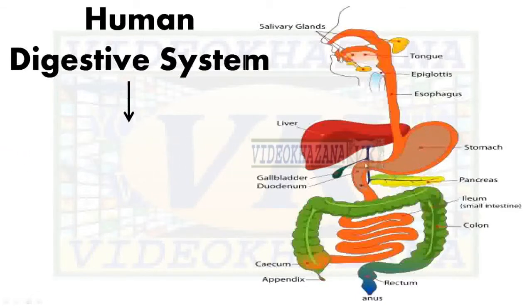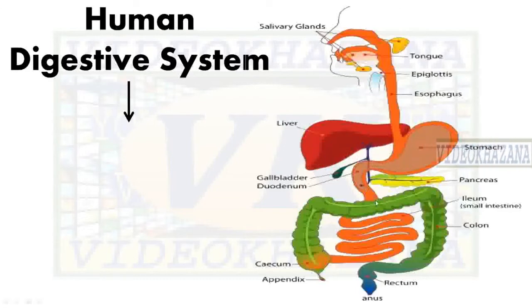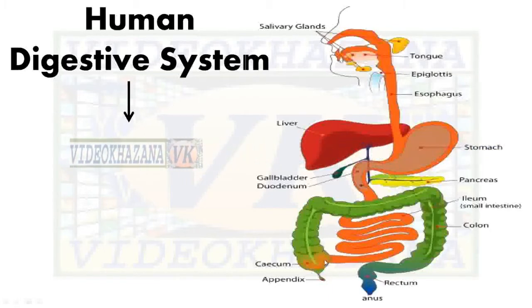This is the esophagus, and food enters the stomach, that is a J-shaped structure, and this stomach opens into the small intestine, and this is an orange colored coiled structure.